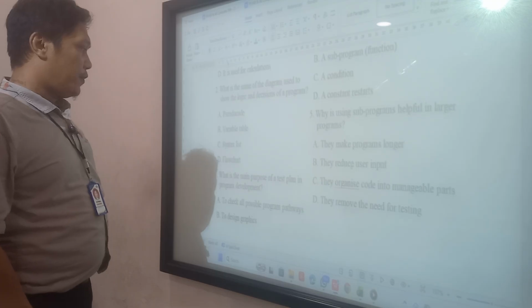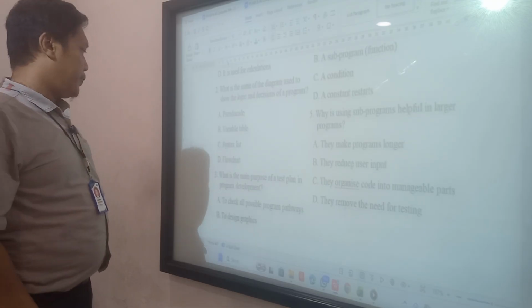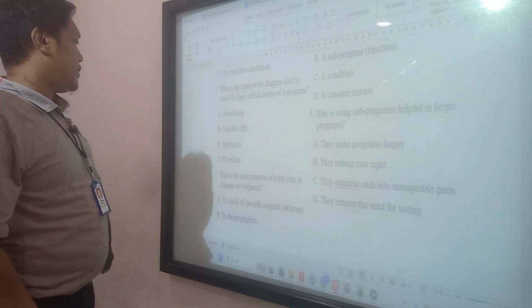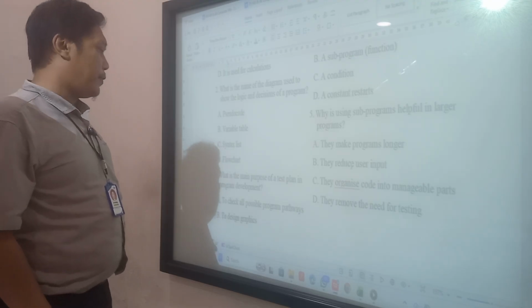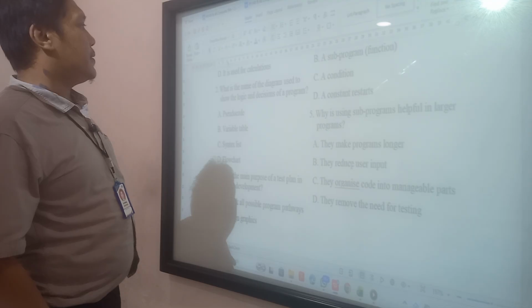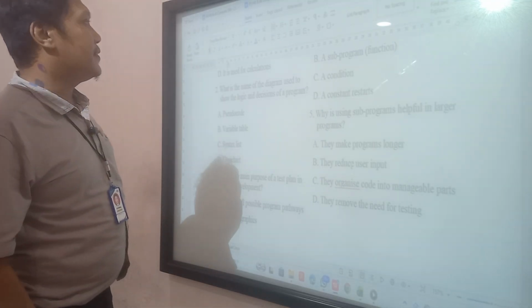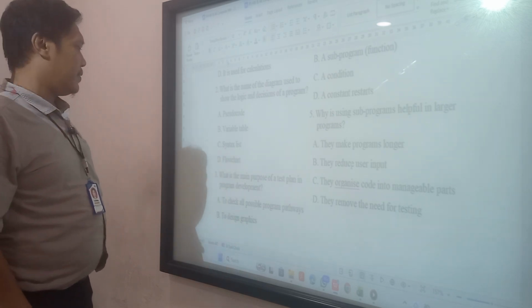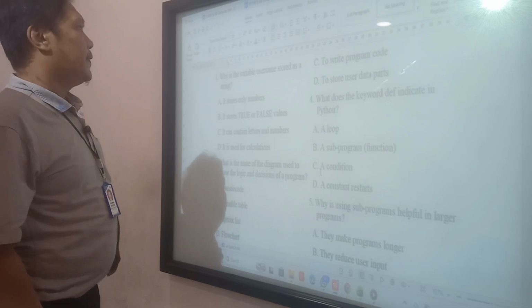What is the main purpose of the test plan in program development? I think it is to check possible program pathways. Number three, can I check this answer? Check out possible program pathway. Yeah.